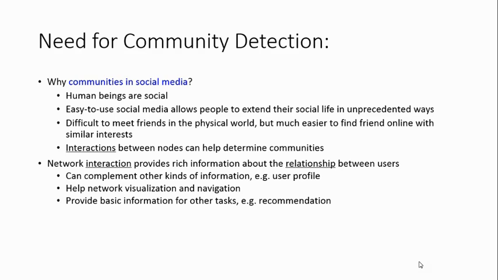Interactions between nodes can help us determine communities. Network interaction provides rich information about the relationship between different users, which can indeed complement other kinds of information like user profile. It also helps network visualization and navigation. Community detection provides basic information for other tasks like recommendation or suggestions.